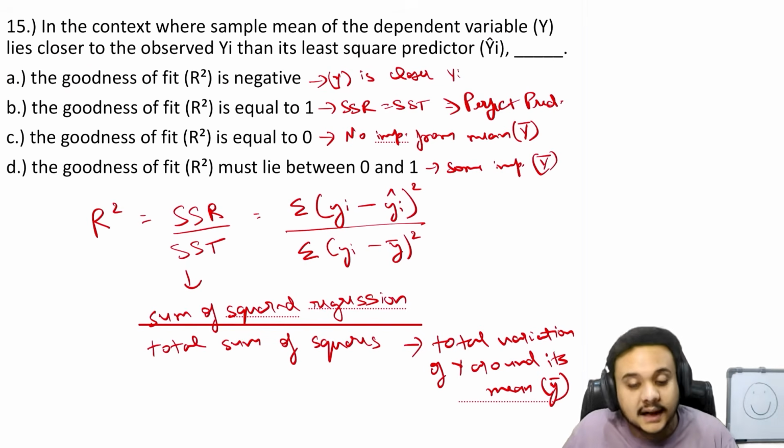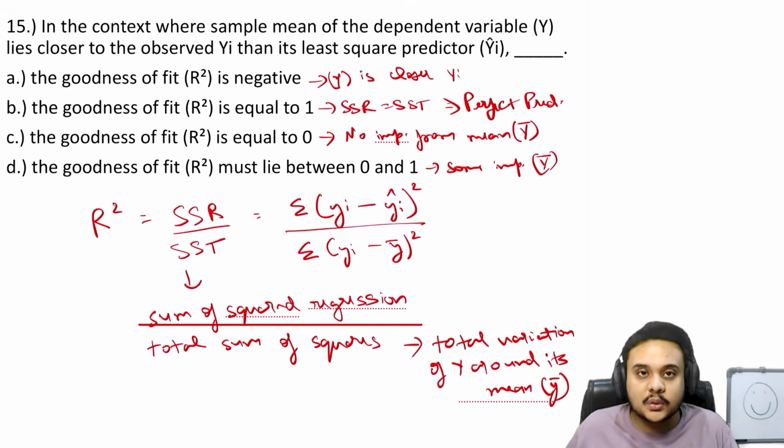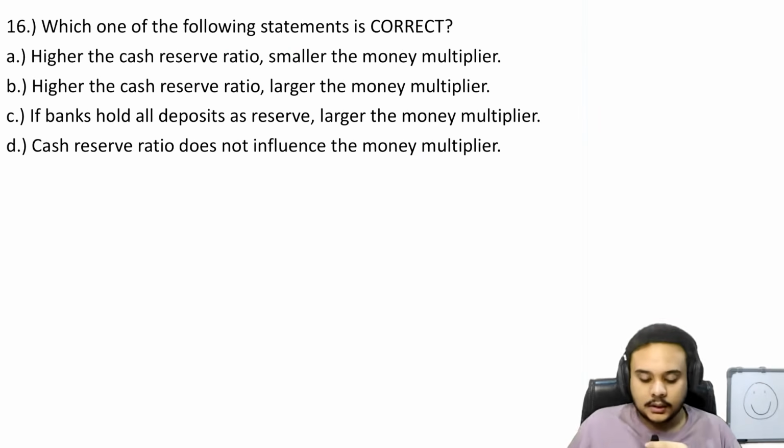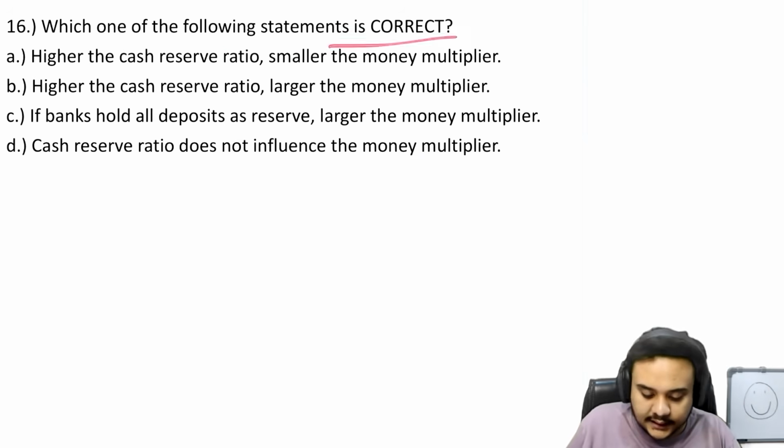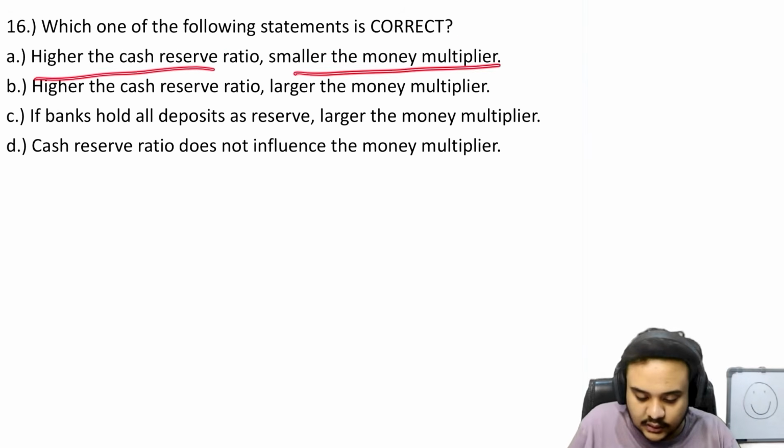Do you actually understand what it means? It is a very basic question, but if you do not understand the regression part in depth, you won't be able to answer it. Okay, so which one of the following is correct? Higher the cash reserve ratio, smaller the money multiplier.